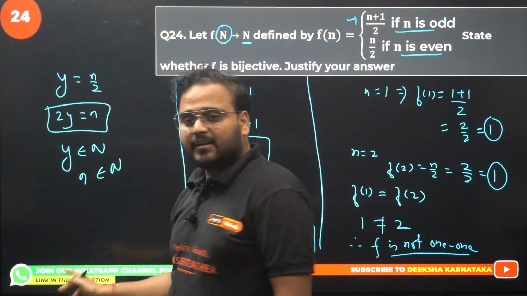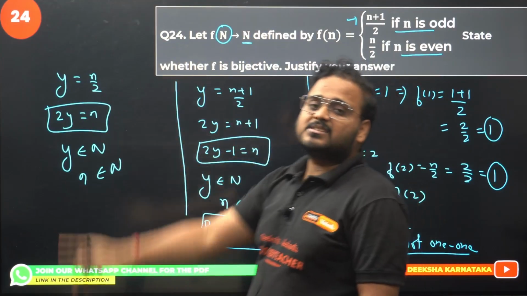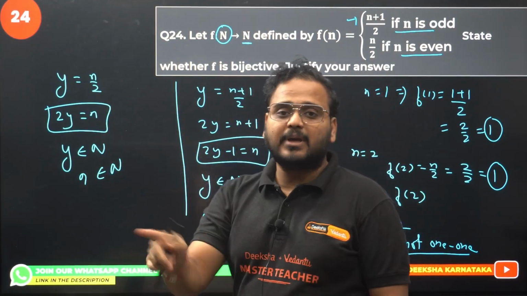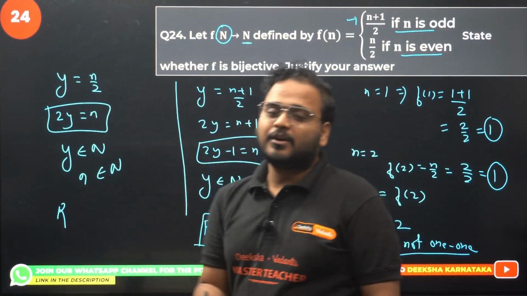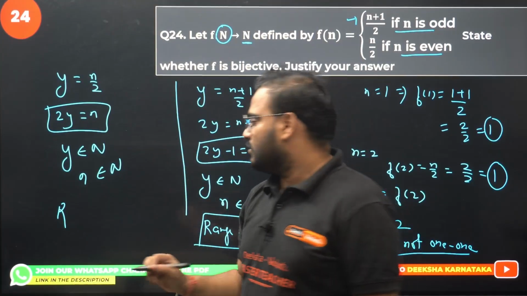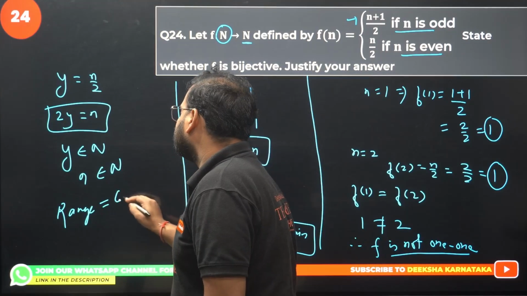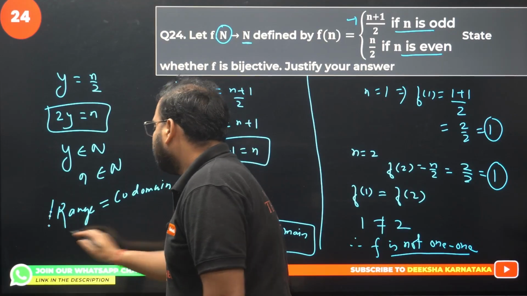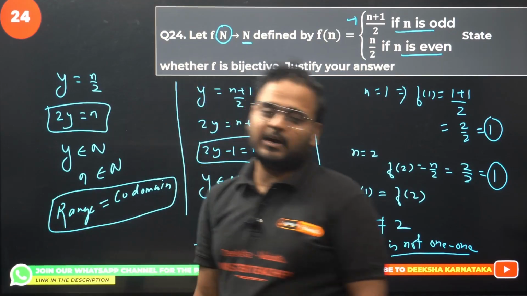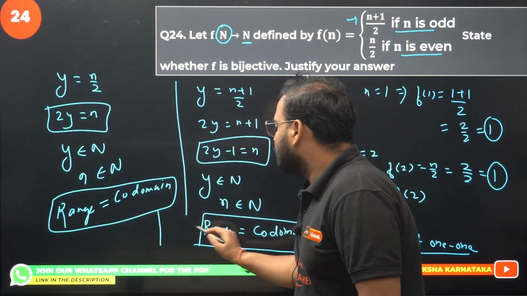It means again for all values of y in codomain, there exists a mapping, there is a pre-image in domain. It means none of the elements in codomain is left out. So range is equal to codomain. Check this from these two statements.